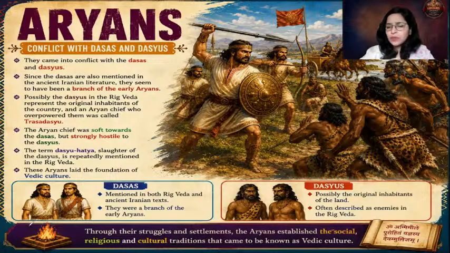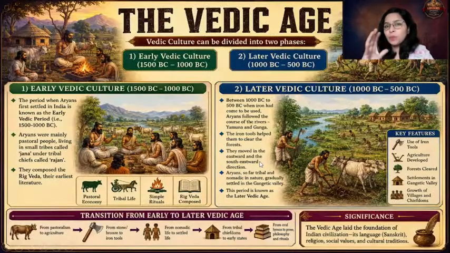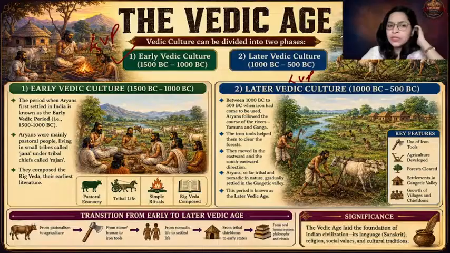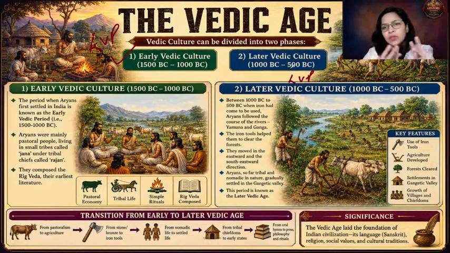Fine. Now, when I talk about the Vedic age, it is divided into two parts, okay? Two parts in the sense there is an early Vedic age or early Vedic culture. We will refer to it as EVP. And the next is later Vedic culture, or we refer to it as LVP, okay? Now, the timeline for this early Vedic age is 1500 BC up to 1000 BC. Okay. And from 1000 BC onwards to approximately 500 or 600 BC, it continues. See, in history, timelines are not rigid. Timelines are fluid. Okay. So some books may say 600 BC, some books may say 500 BC.